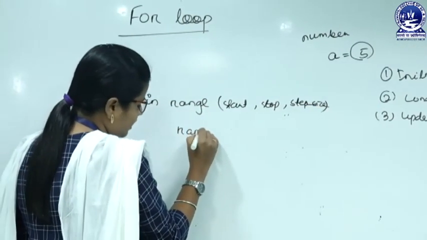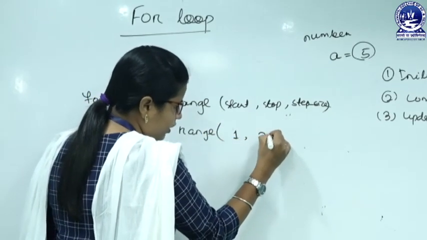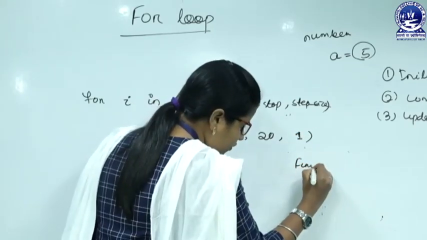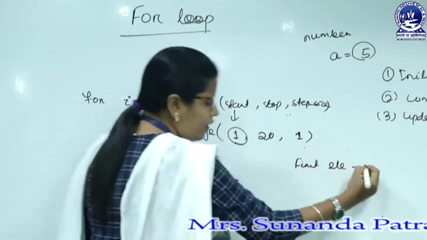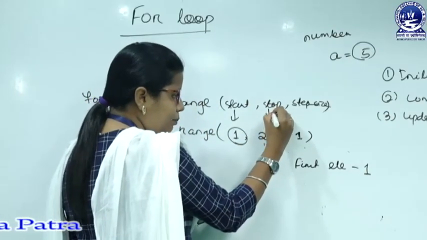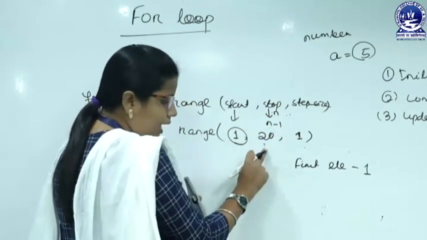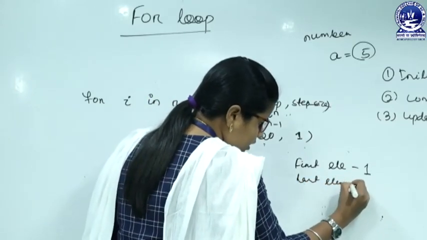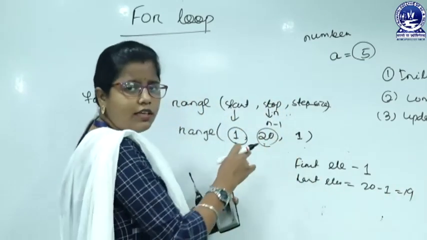Suppose here range, I can say range 1, 20 and the step size is 1. So, this means the first element in the range is what? This is the start. So, the first element is 1. Here is the stop. That means if I mention here n, the last element will be n minus 1. So, here I have mentioned 20. So, the last element should be 20 minus 1, that is 19. Here I am excluding this 20.